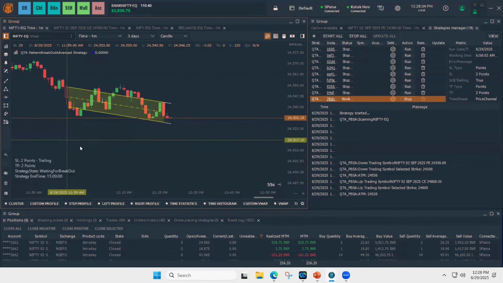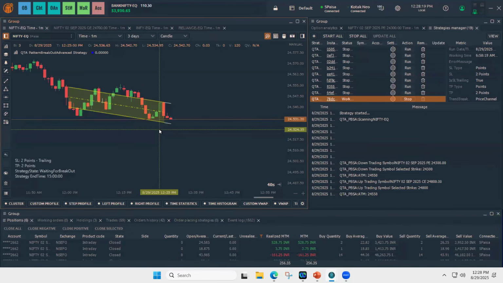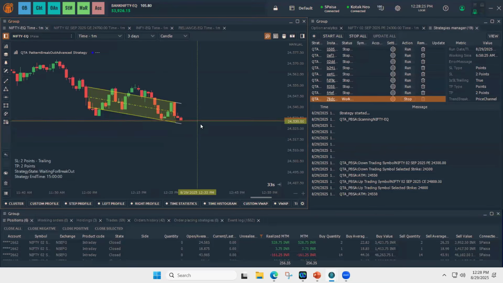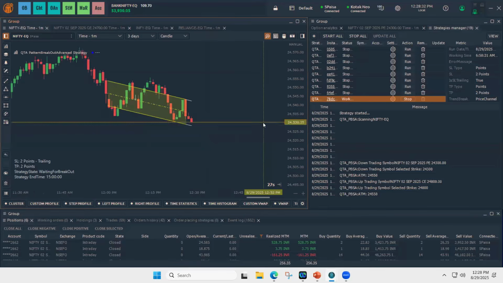And if you interact manually and stop the strategy, and do something, that means the initial analysis of the breakout is not working. That means we did some wrong analysis. So accordingly, you can stick to a plan using our strategies, and we can be in a disciplined way. So let's see how this works.